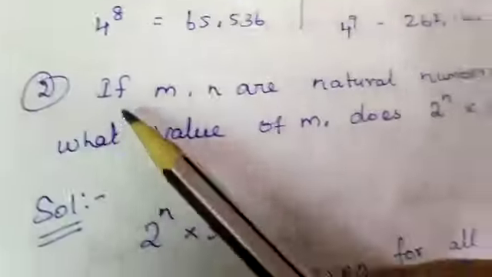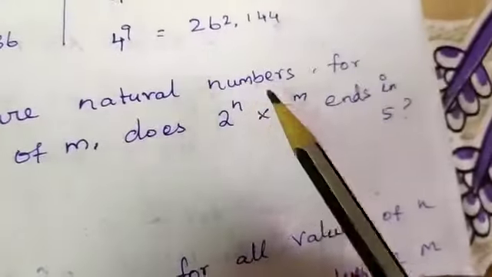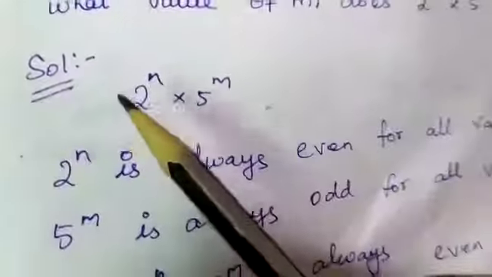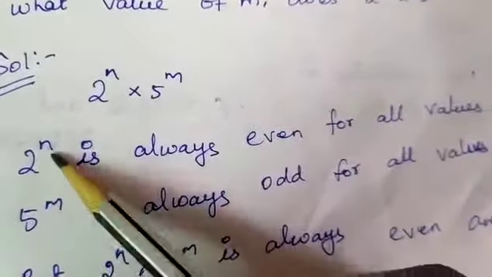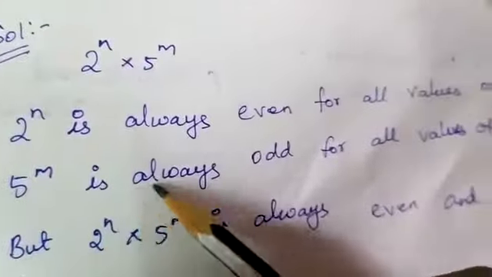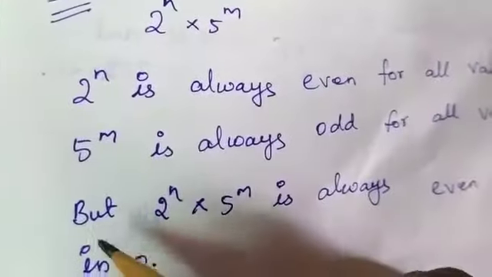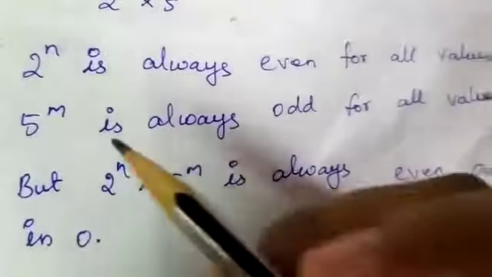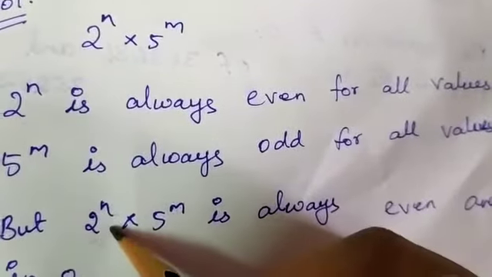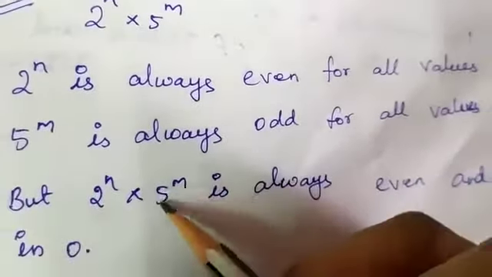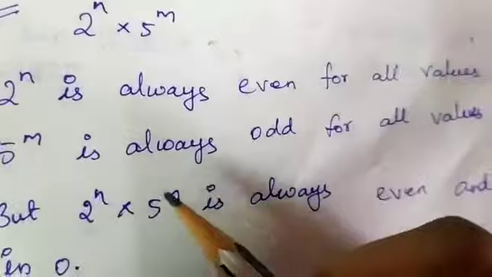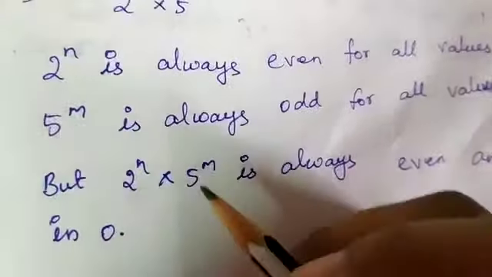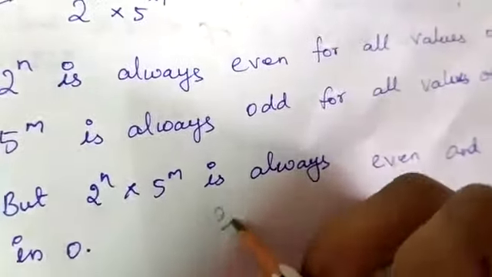In the second one, if m and n are natural numbers, for what value of m does 2 power n into 5 power m end in 5? So 2 power n is always even for all values of n, and 5 power m is always odd for all values of m. But 2 power n into 5 power m is always even and ends in 0. You already know that any number multiplied by 2 is always an even number. Any number that is 2 into 5 is also an even number, that is 10. So it will end with the digit 0.